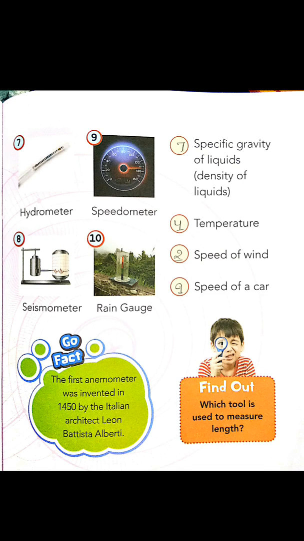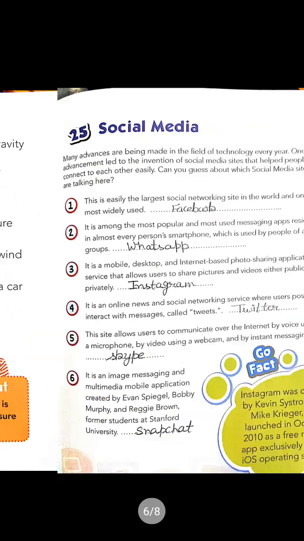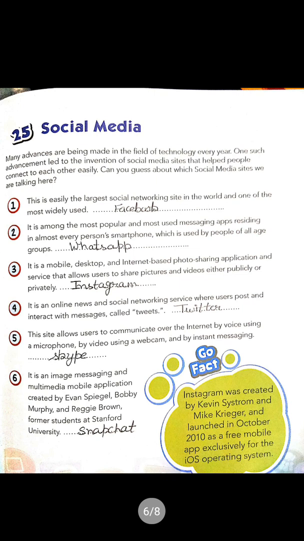And eighth is seismometer. You can see in the picture, eighth is seismometer. It is used to measure seismic waves. And ninth is speedometer. It is used to measure the speed of a car. And 10th is rain gauge, which is used to measure rainfall. So this was all about the measuring instruments. Let's move toward our next chapter, which is about social media.